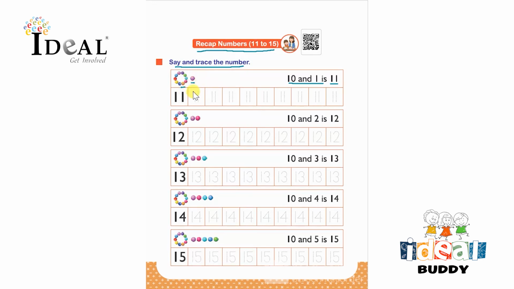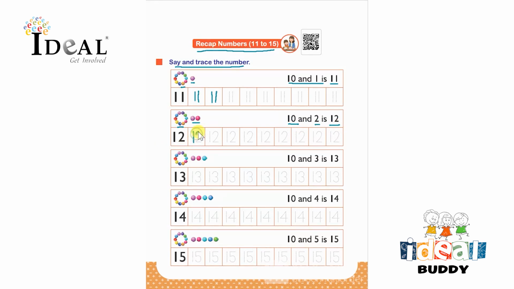So here they can also recap about addition as well because here it's given 10 and 1 makes 11 or 10 and 1 is 11. So then they have to trace the number 11 over here and complete this whole row. After that, a bundle of 10, or a group of 10 and 2 ones. So 10 and 2 is 12. So here the number 12 is given.